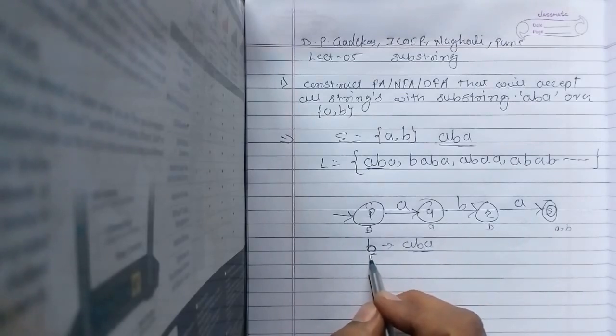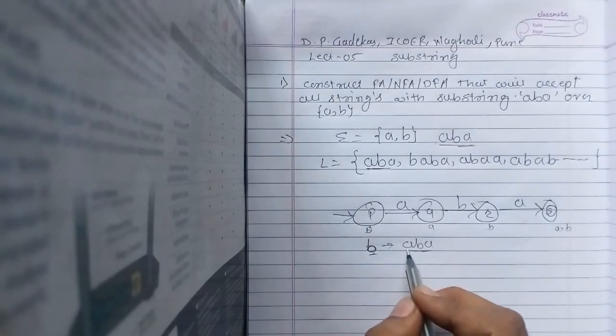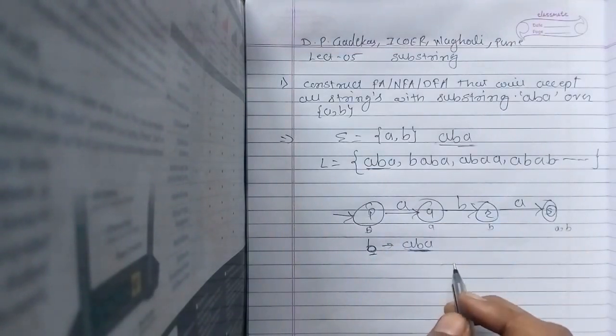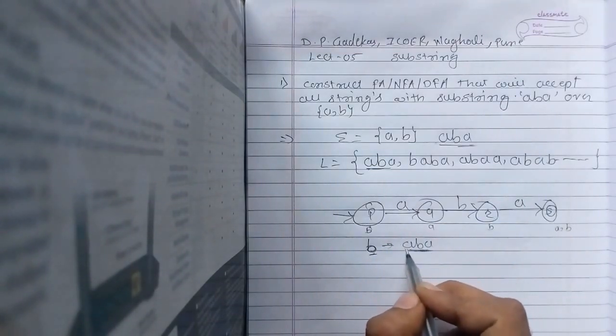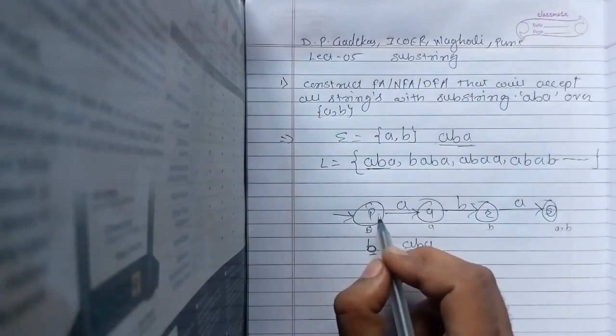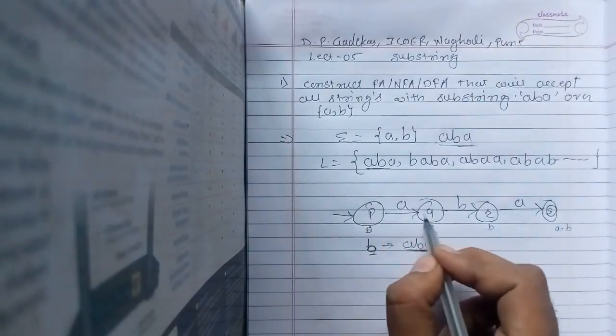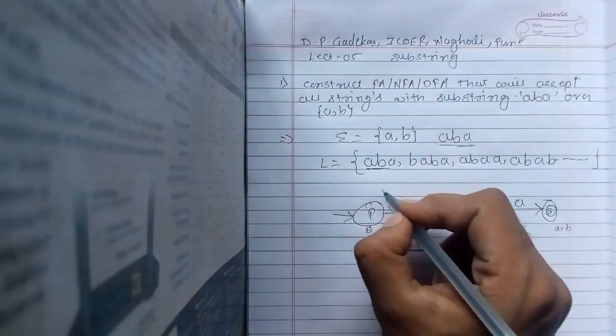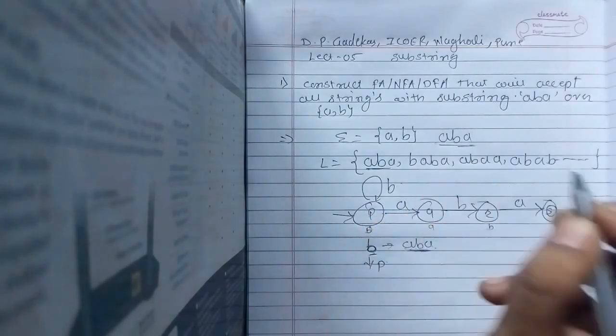There is no other way. Otherwise there is no way to reach the final state, right? So from where do I have this ABA? I have ABA from state P, correct? So B will go to P only. So B will be here.